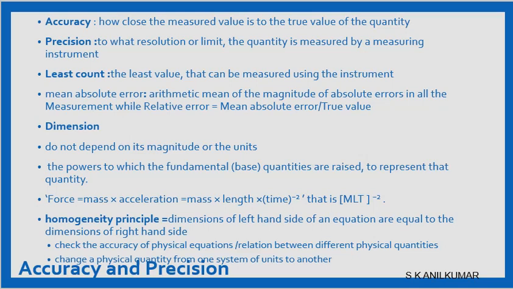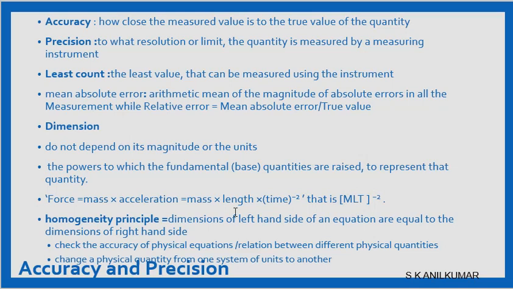For example, force equals mass into acceleration. What is mass? Mass is in kilogram, for example. Length is in meter, for example. Time is in seconds, for example. So force means mass into acceleration, but acceleration is length per time square, so it will be time power minus 2. So how do we write it? We write M L T power minus 2.